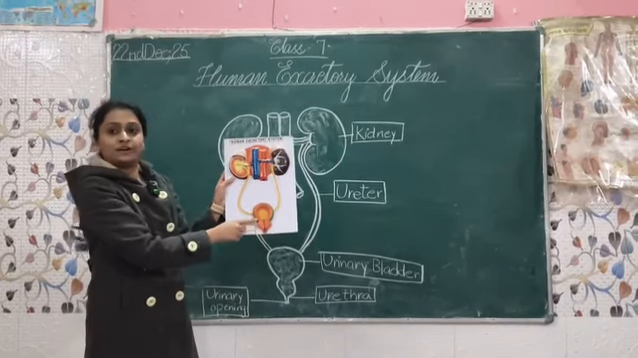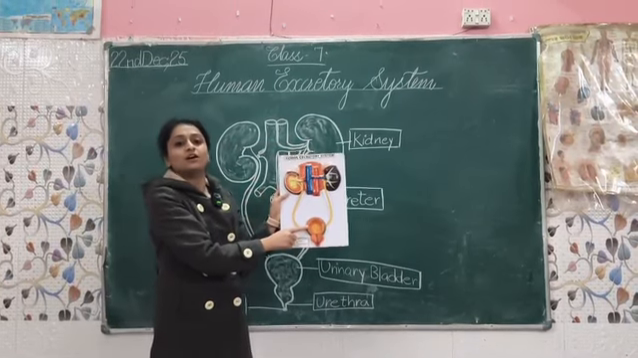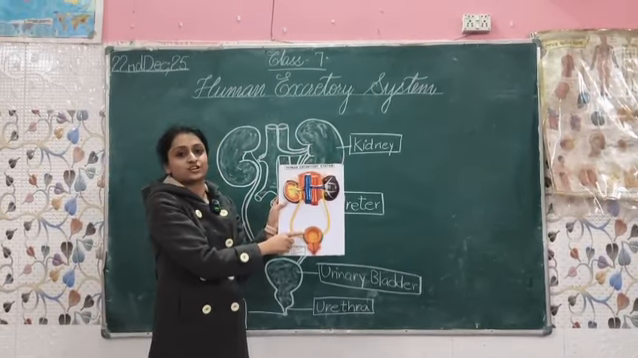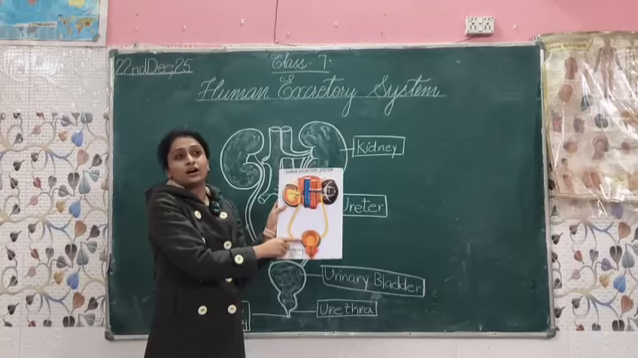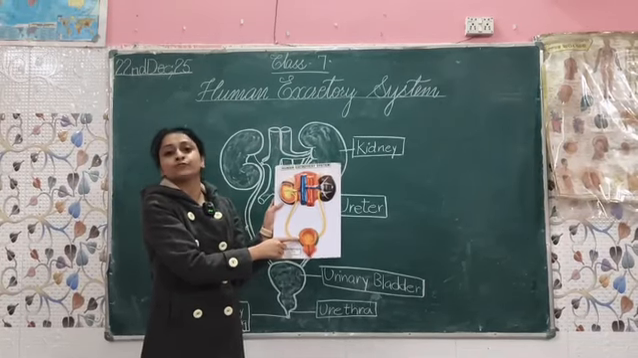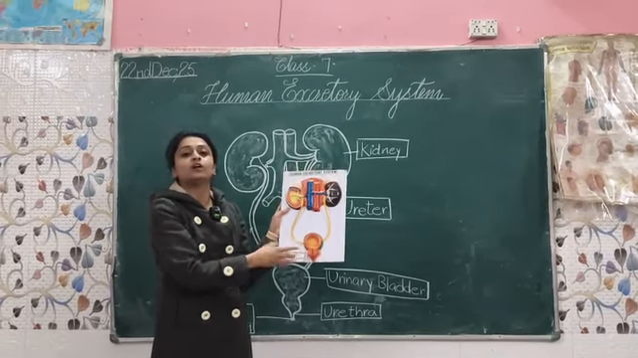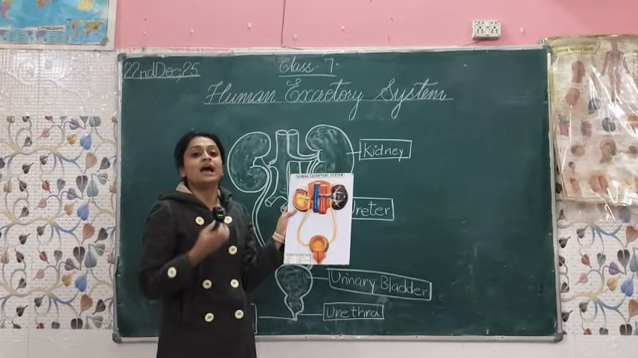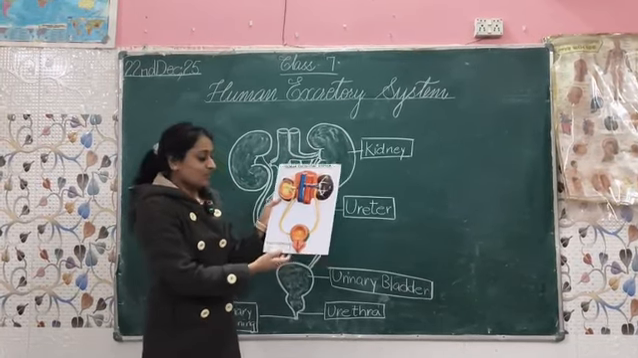Now this is the urinary bladder. This is a pear-shaped structure, and it can store about 0.5 to 1 liter of urine, and it expands more and more just like a balloon as more and more urine collects in it.